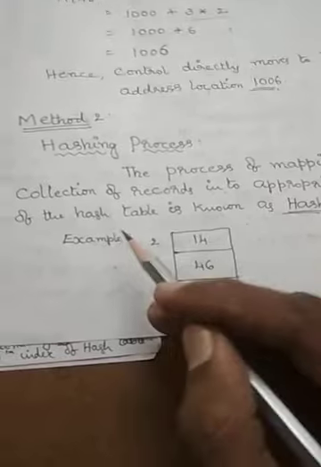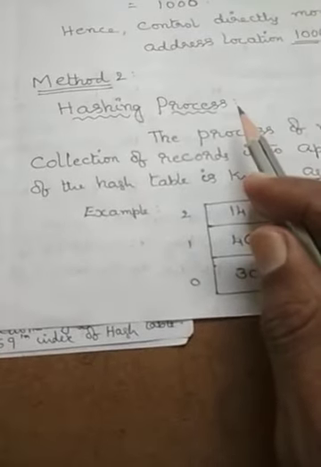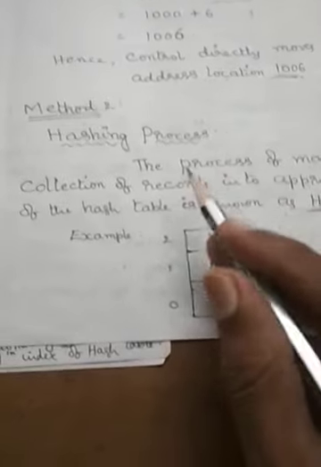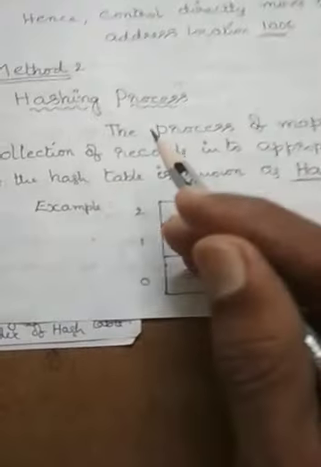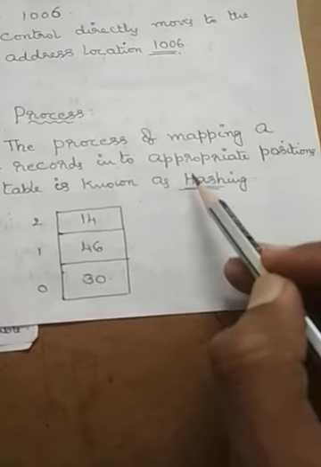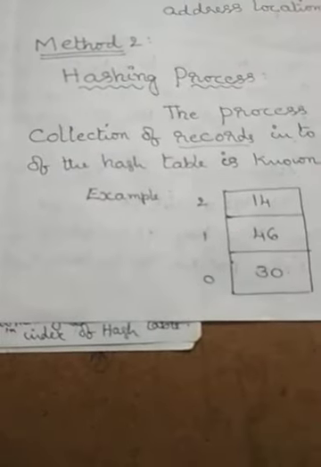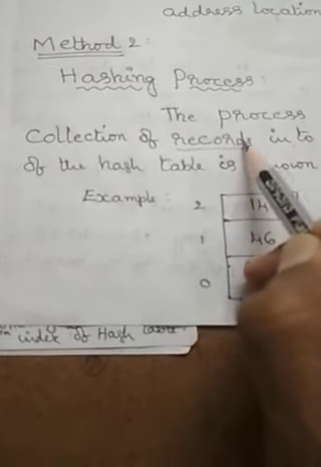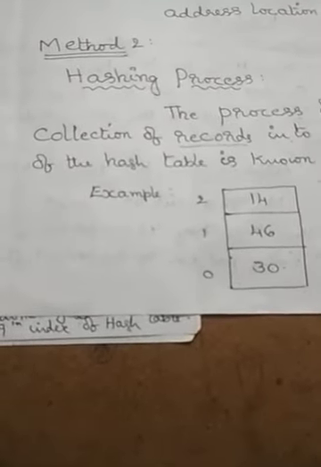Now, the second method is the hashing process. Hashing, as we have already discussed in the 4th unit, once again we revise only the basic concept related to hashing. The process of mapping a collection of records into appropriate positions of the hash table is known as hashing. Here, it can be a record or a single data item. Generally, the records are uniquely identified by one particular data item which does not accept duplicate values.